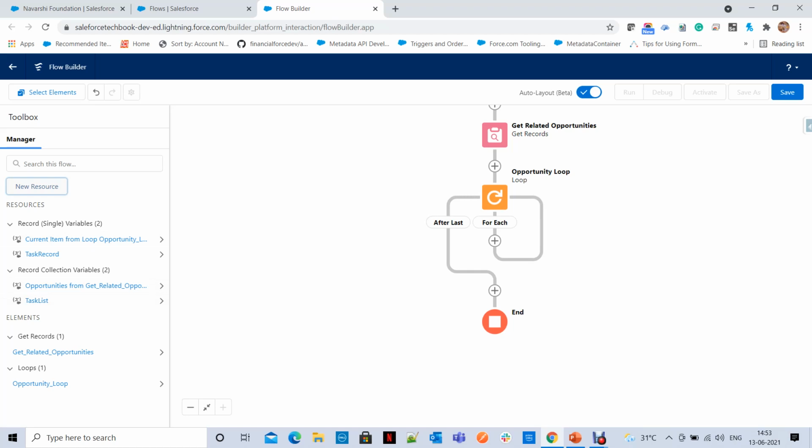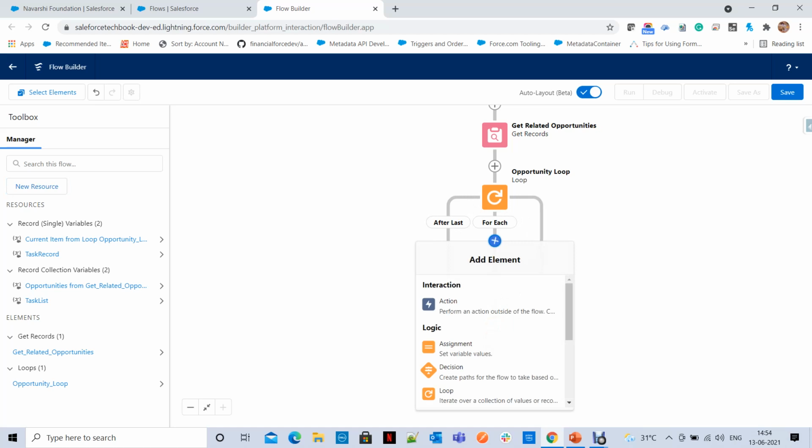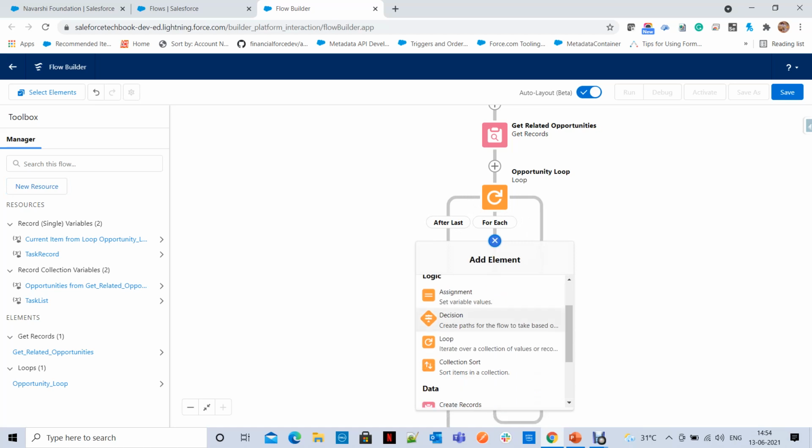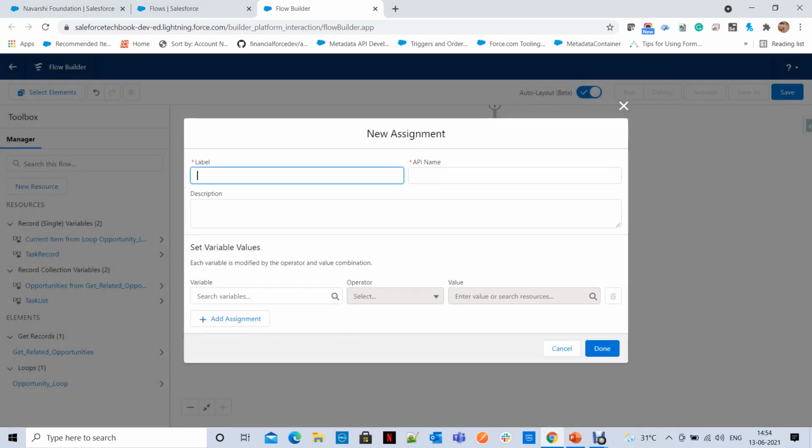First prepare the record and add it to your collection variable, and then at the end, after the last iteration, you are going to add it here. For now, for each iteration, what we are going to do is assign, see here, assign variables or set variable values. So here you are going to prepare the task record, preparation.